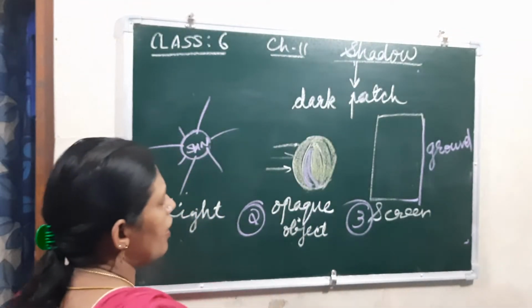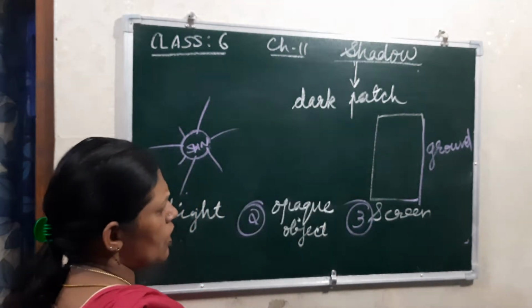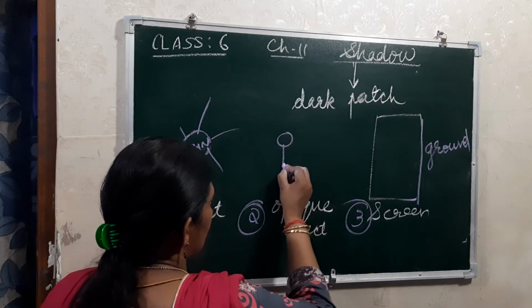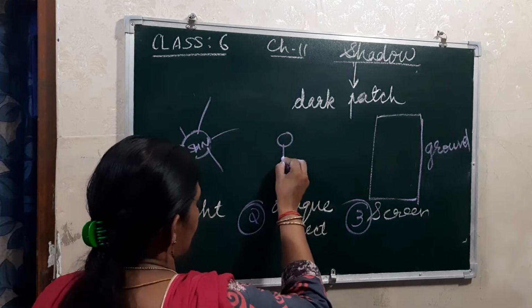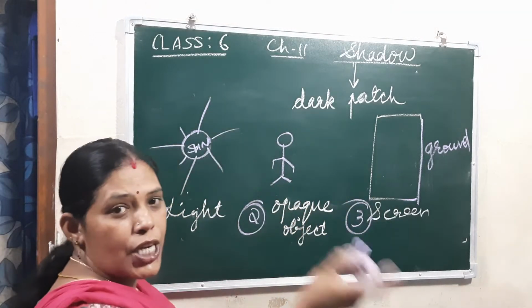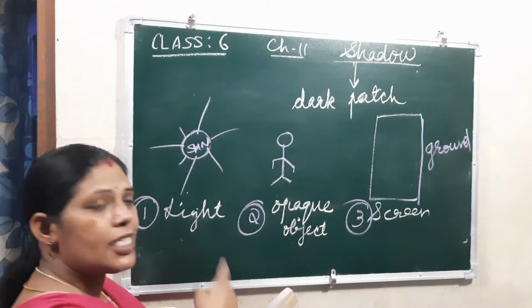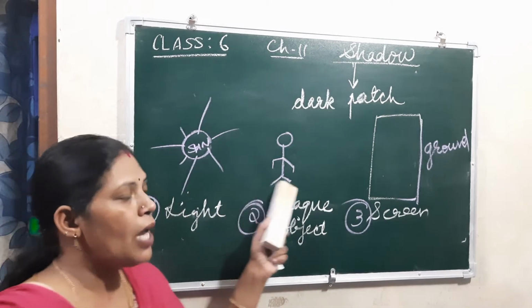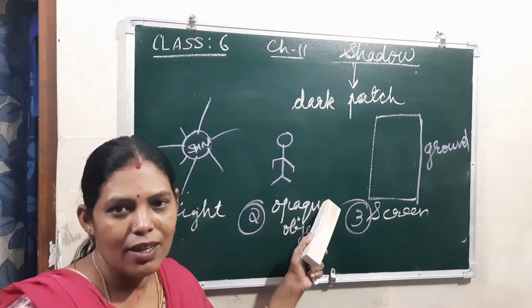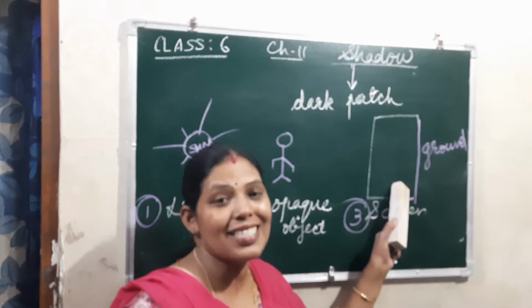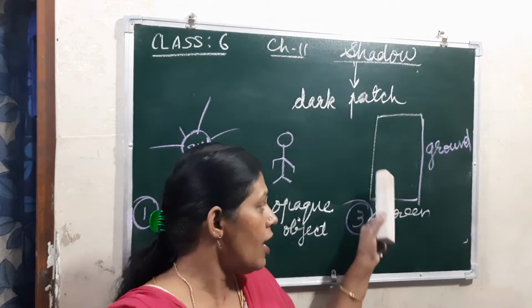And then here the object, anything. If we are drawing a person here, then that person's shadow will be formed. A person, a human body, is a natural object. So when a man is walking on the ground, the light falls on him and his shadow will be obtained on the ground.